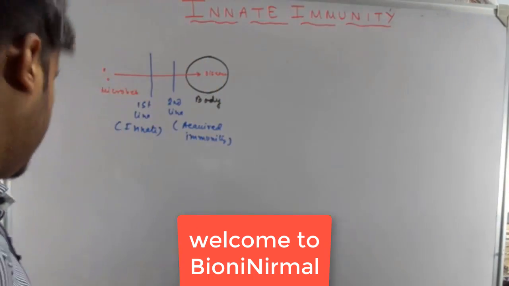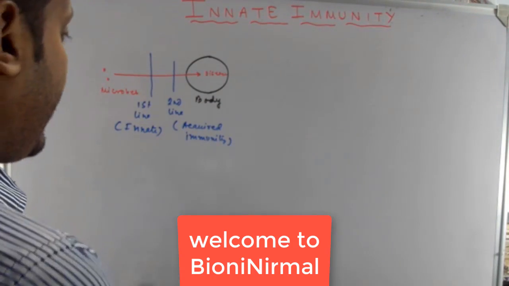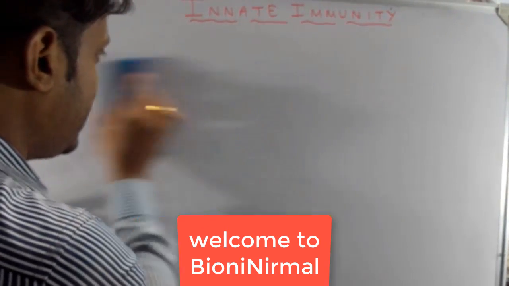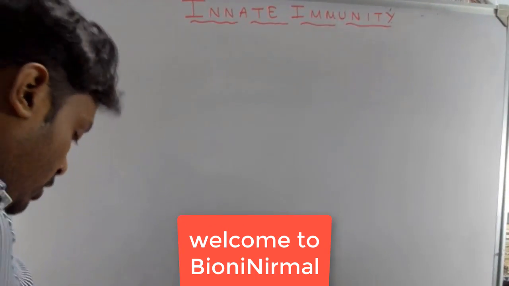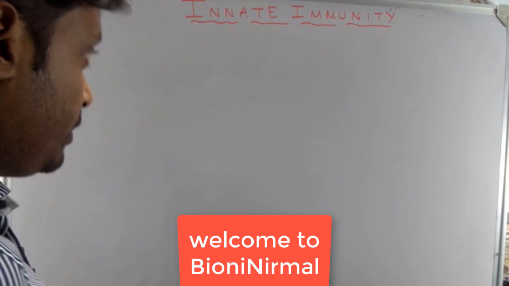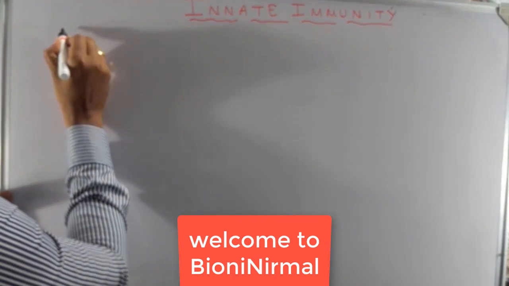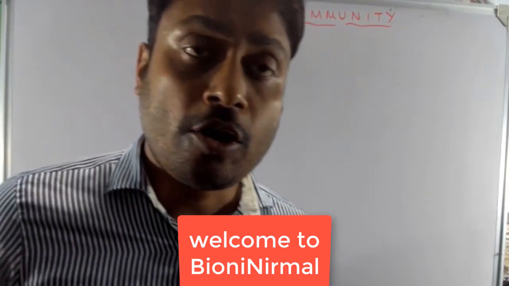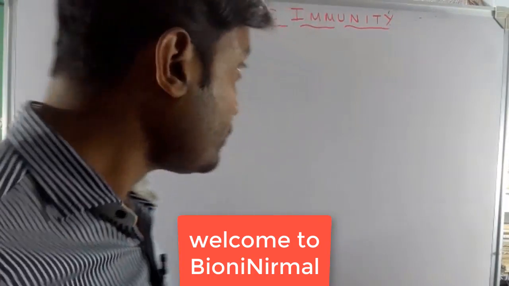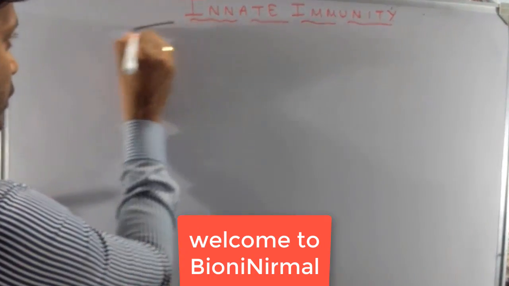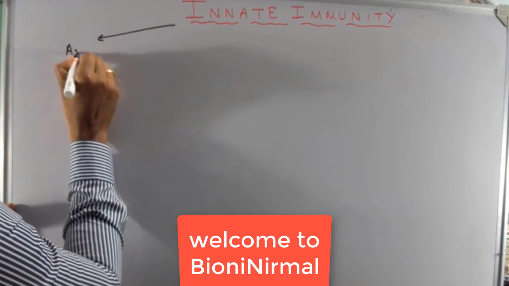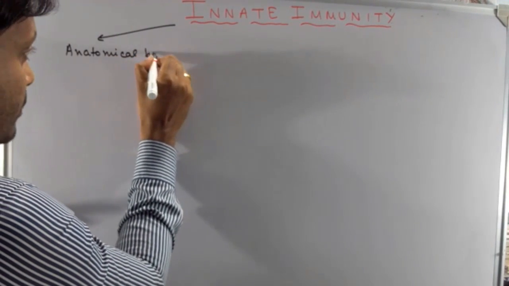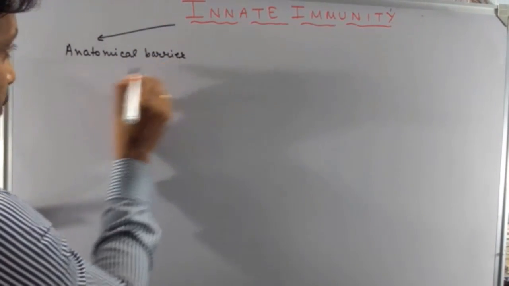Innate immunity is not specific. That is, it can act against any kind of microorganism, and this is the first line of defense mechanism. There are a few properties of innate immunity, and first of all, it is non-specific, so it can act against all kinds of microorganisms. Innate immunity will be of the following types. First of all is the anatomical barrier. So how does the anatomical barrier protect us from harmful microorganisms?